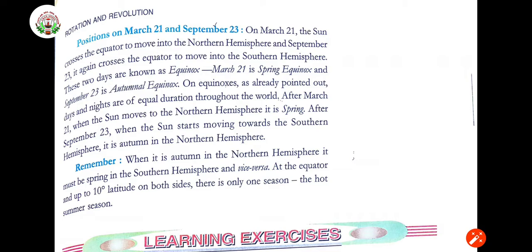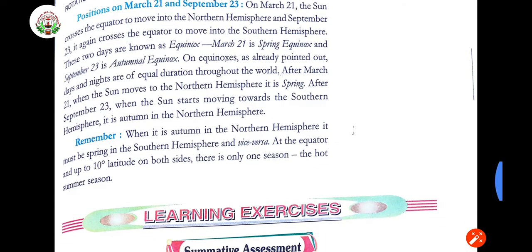On equinoxes, as already pointed out, days and nights are of equal duration throughout the world. After March 21, when the sun moves to the northern hemisphere, it is spring. And after 23rd September, when it is moving towards the southern hemisphere, it is autumn in the northern hemisphere.